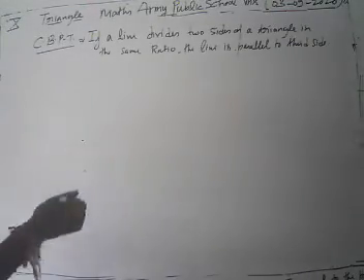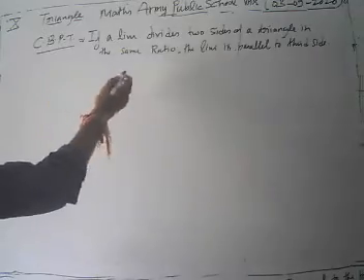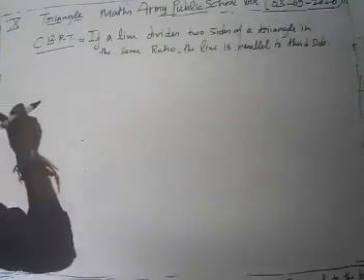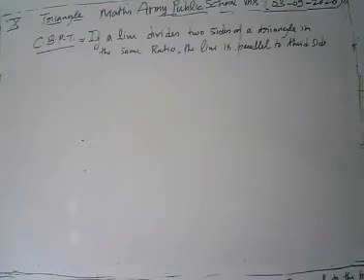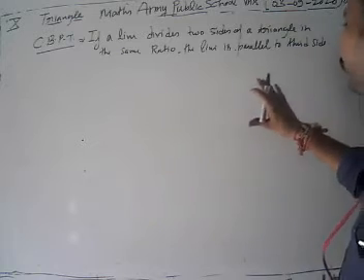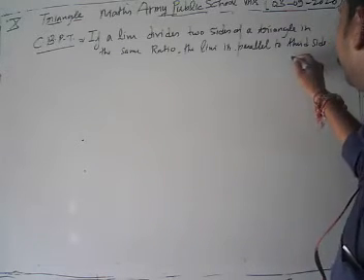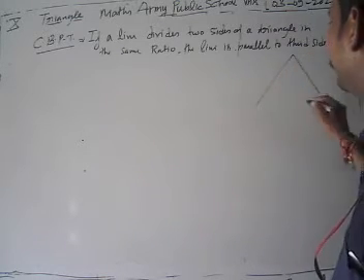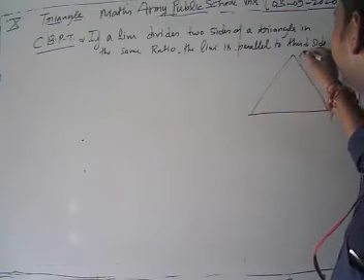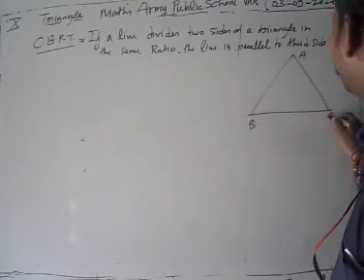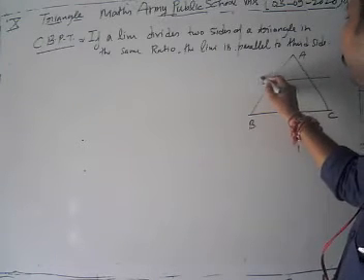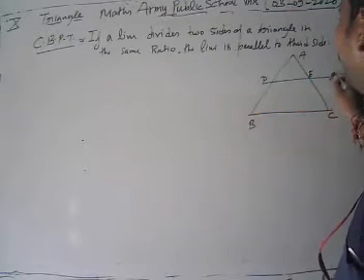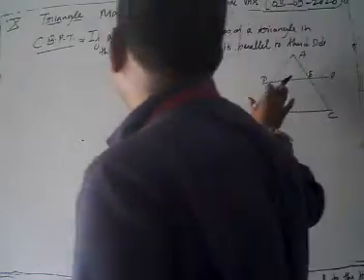Then let's start the proving part. To prove this theorem, first of all we are going to start with a rough figure. Suppose we have a triangle ABC, and suppose a line L intersects sides AB and AC at D and E.